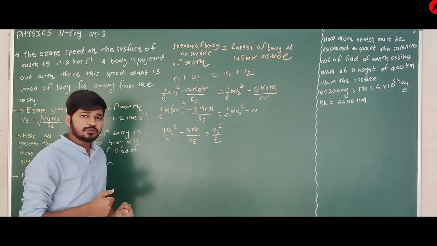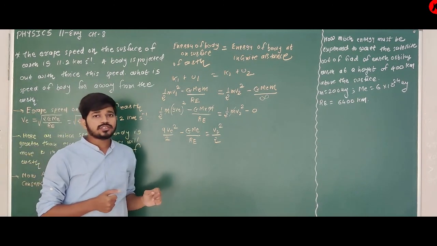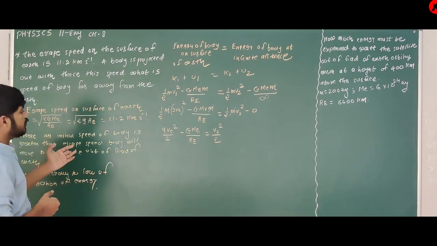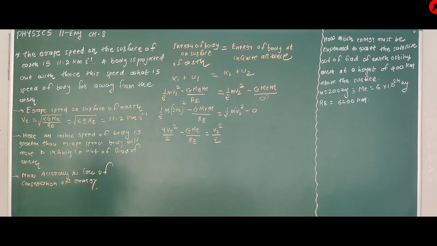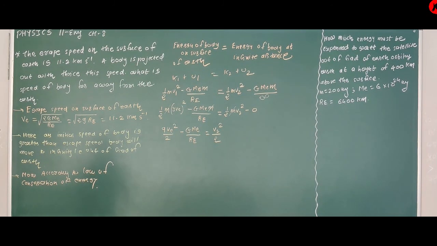G is 6.67 into 10 to the minus 11. ME, mass of Earth, is 6 into 10 to the 24 kg. You know each and every value, RE also, so you can easily find the value.